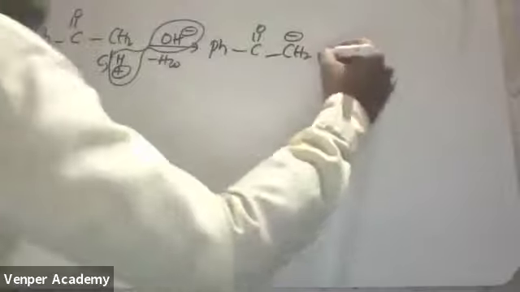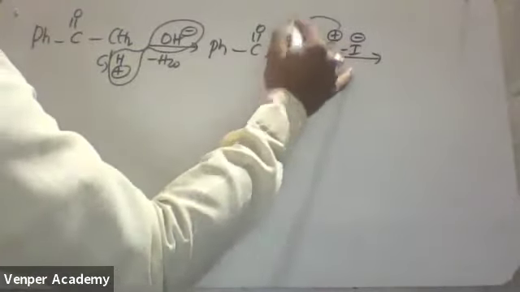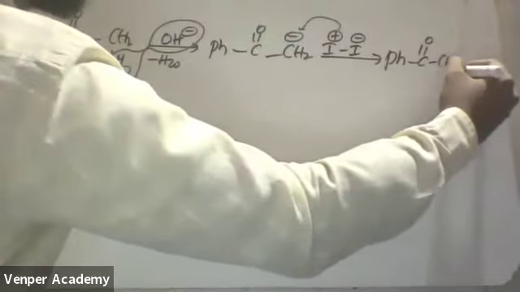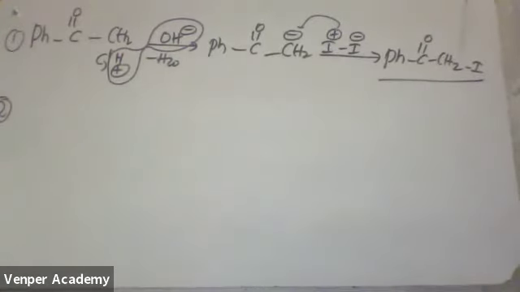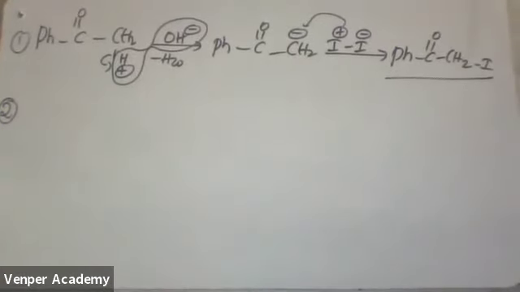Clear? Now after this, if I am taking iodine and iodine, one iodine is positive, one iodine is negative. This positive iodine will come here. Once it is coming here, what will you get? R-C=O-CH2I. Up to here, clear for everyone? Take this one as step number 1. Everybody tell me one time. Don't copy when I'm explaining; I'm giving sufficient time for you to write. Everybody is clear?